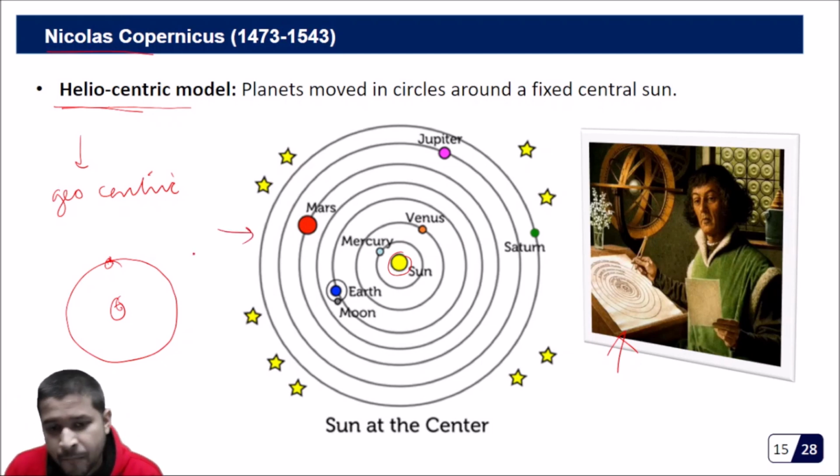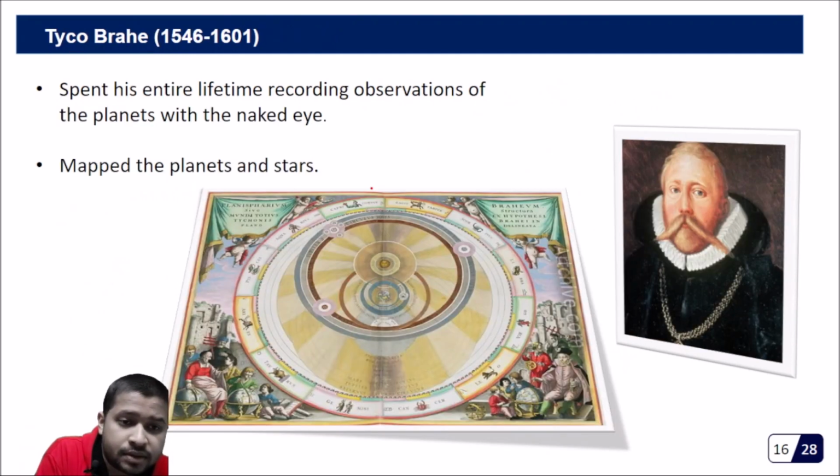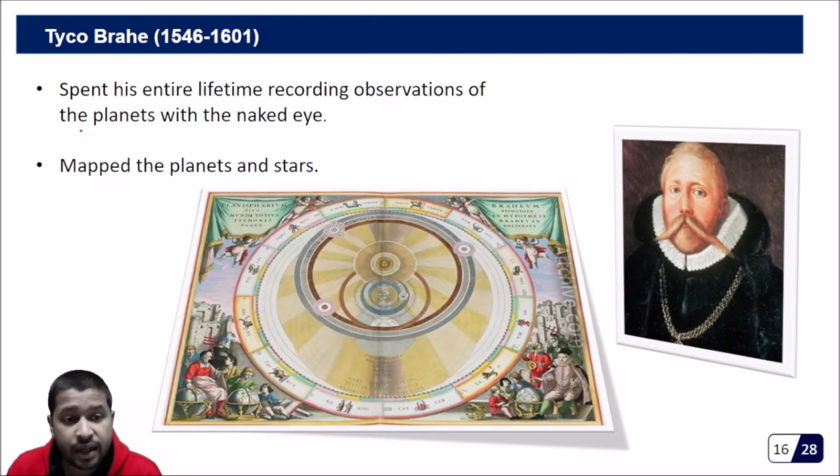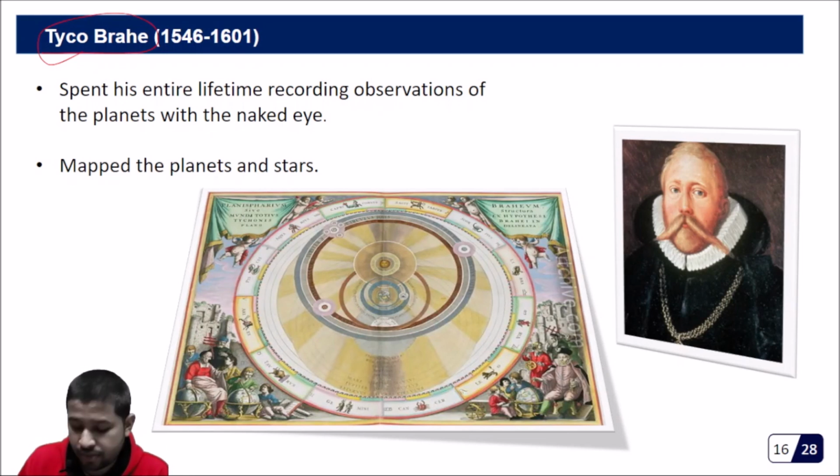Okay, now moving forward, there was another man called Tycho Brahe. He was a very rich man, and he got support from the king of his time to carry out his research. And this is very important, as you know. For example, in India, Indian research is not at that level. One of the main reasons is funding.